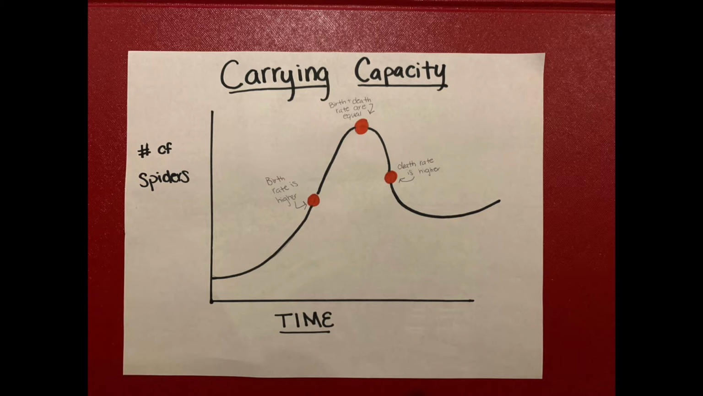The graph below demonstrates a carrying capacity in a spider's population. In the first point, the birth rate is higher. The second point demonstrates the population carrying capacity, meaning both birth rates and death rates are equal. And the last point shows the death rate is higher.